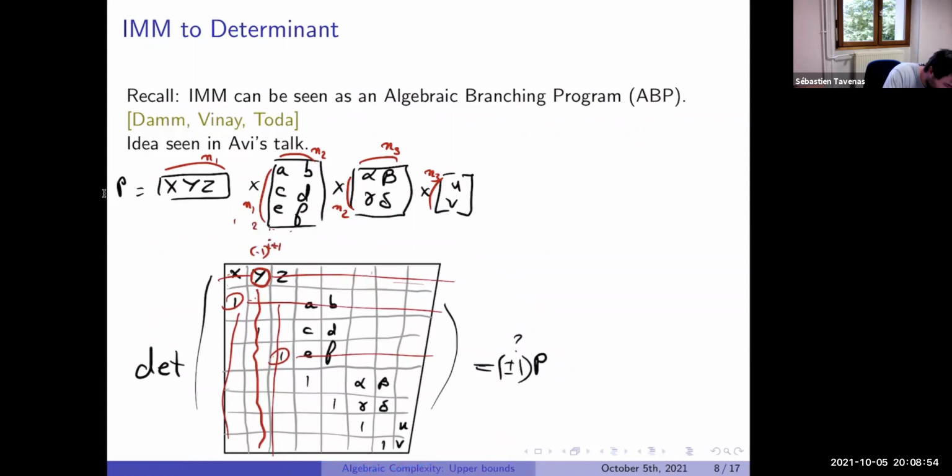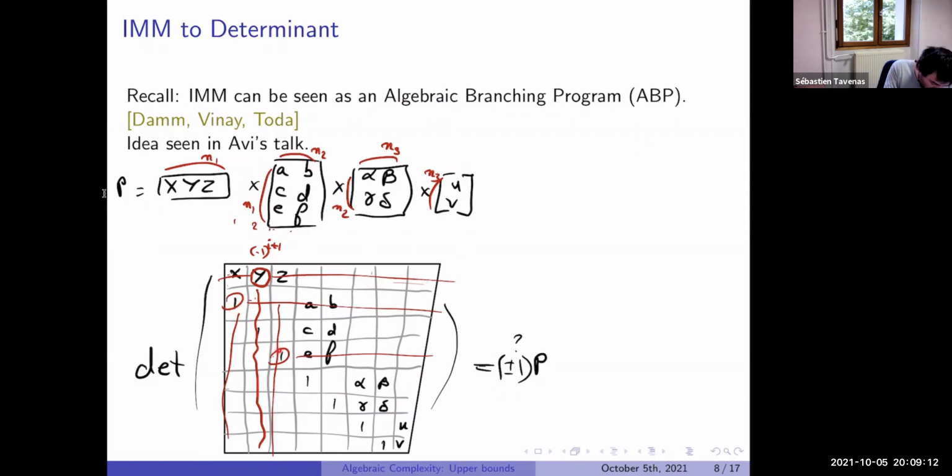If I choose the first element, it is positive. So i equals 1, and the sign I have to add is i plus 1. Each time after I choose a 1 here, it is completely at the top left, so the coefficient will be 1.